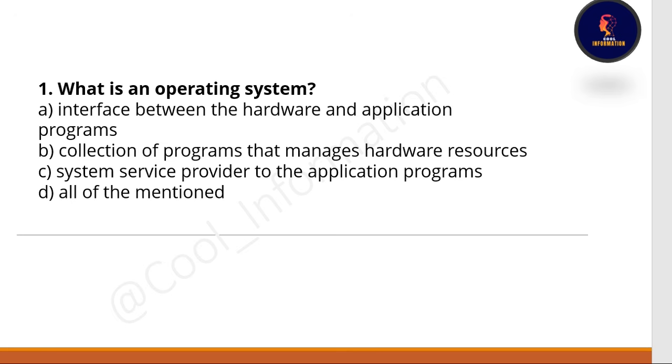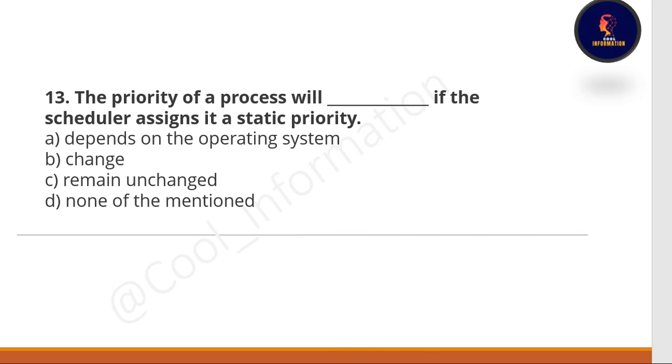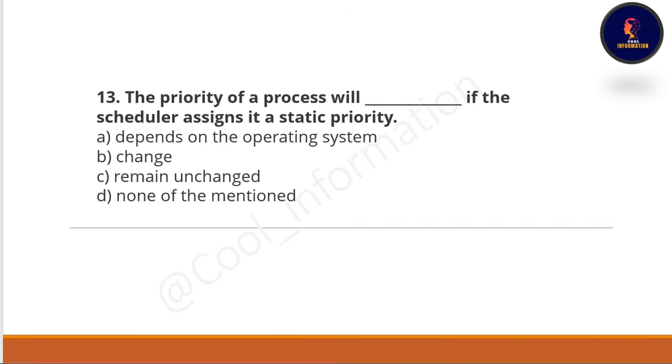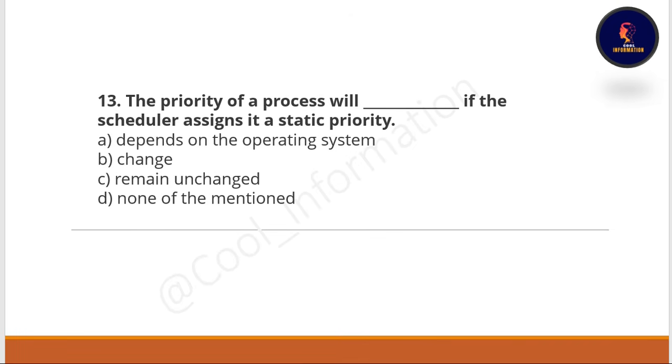Okay, so where are we? We need to discuss the 13th number question. Okay, wait a minute. Yeah, now it's fine. So the 13th number question is, the priority of a process will dash if the scheduler assigns it a static priority. Okay, so the correct option of this question is C, which is remain unchanged.